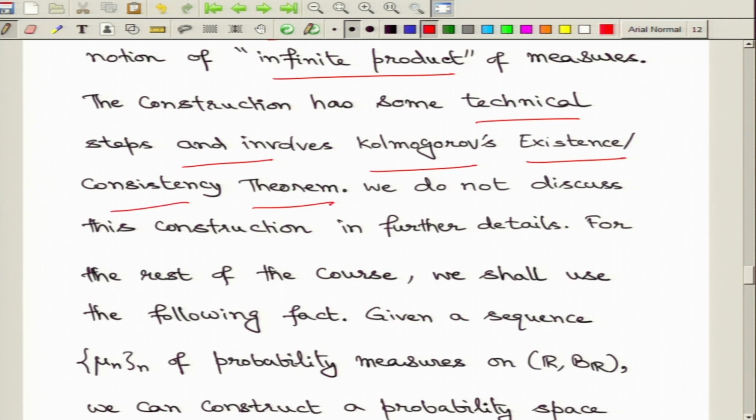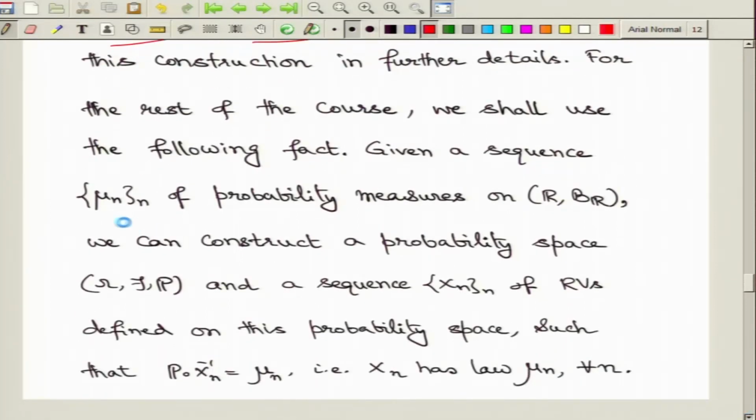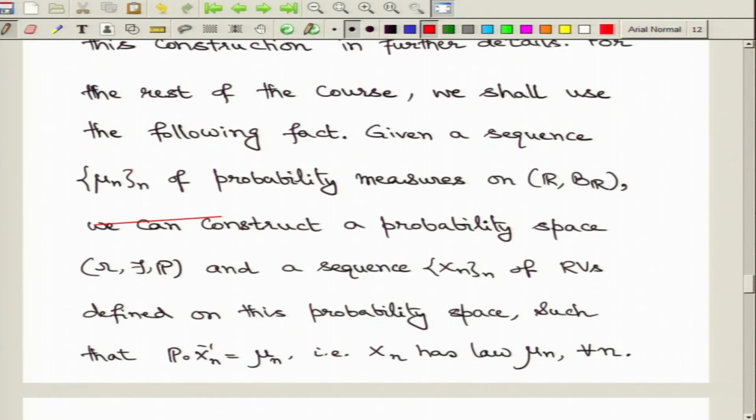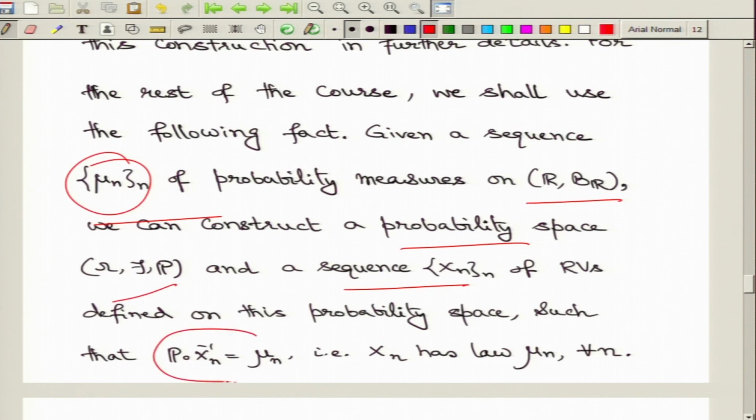We do not want to get into all the details, but the main upshot of this construction is the following statement: given a sequence of probability measures, let us call them mu n, on the real line, we can construct a single probability space, let us call it omega F P, and a sequence of random variables on this probability space such that the laws of these random variables are this given sequence of probability measures, meaning the nth random variable has the law mu n.